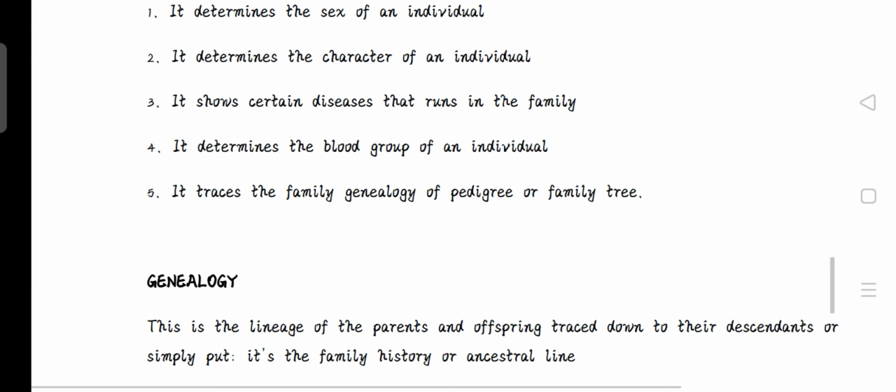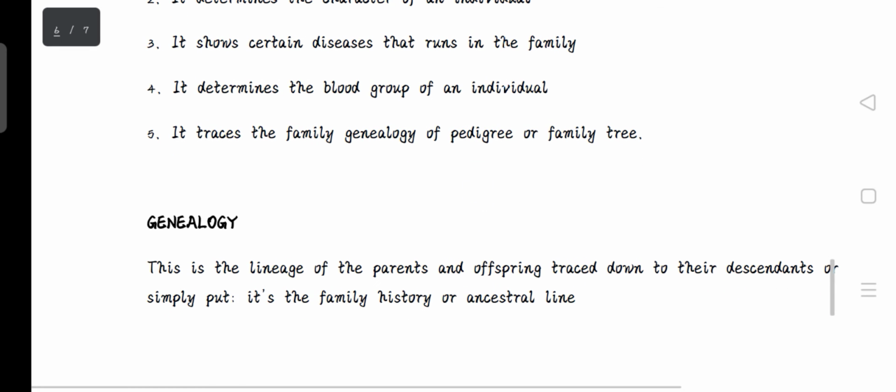Three, it shows certain diseases that run in the family, for example, sickle cell anemia. It tells if this individual that has sickle cell anemia inherited it from the parents or from the grandparents, or if it's something that one can just treat because it just came about. Four, it determines the blood group of an individual. So it determines if the child has blood group A, blood group B, blood group O, or blood group AB, just like the parents.